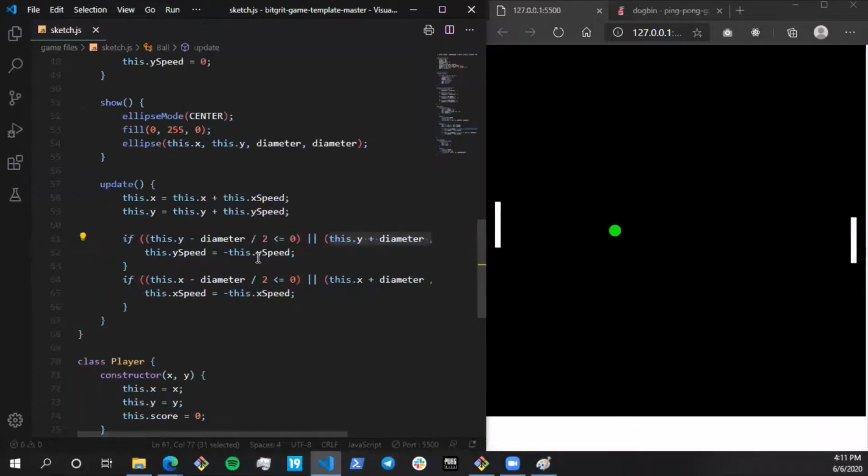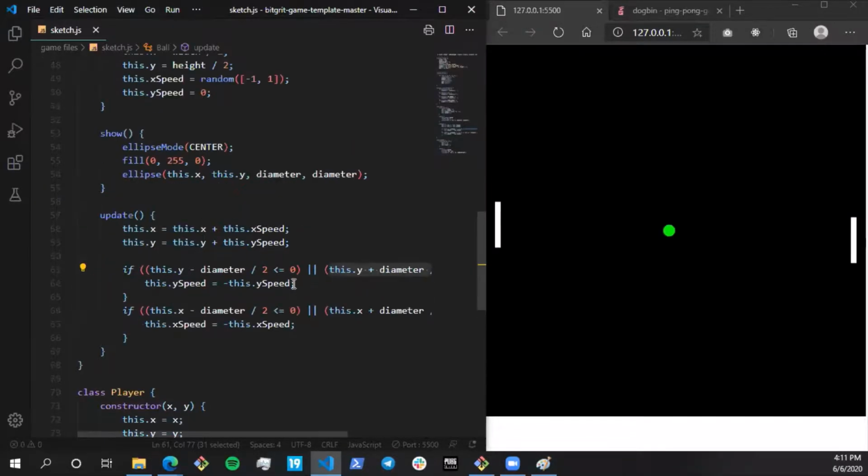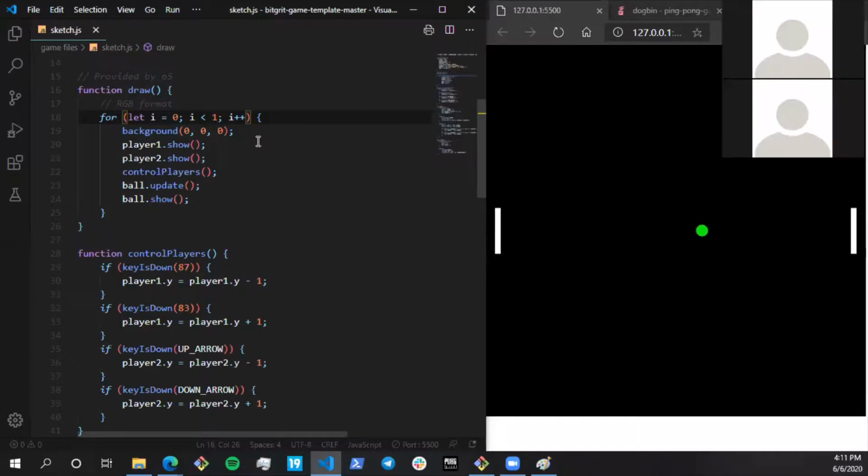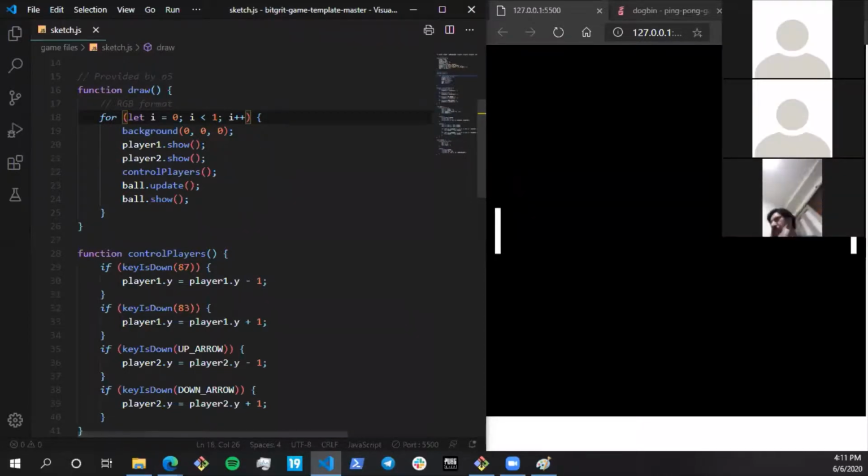Another question: can you explain the loop in draw again? So if this is i equal to 0, i less than 1, i plus plus, this loop is just running only once, so this doesn't really make sense. Let's say in 10 seconds, I call the draw function 10 times. The draw function is called once per second.